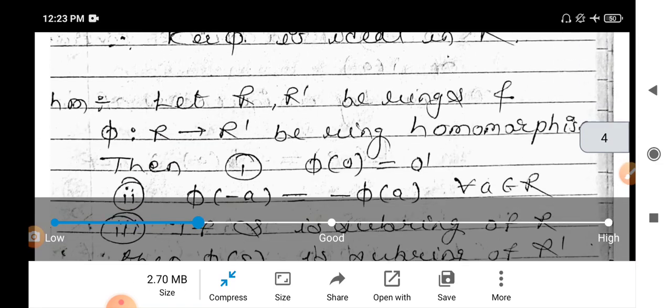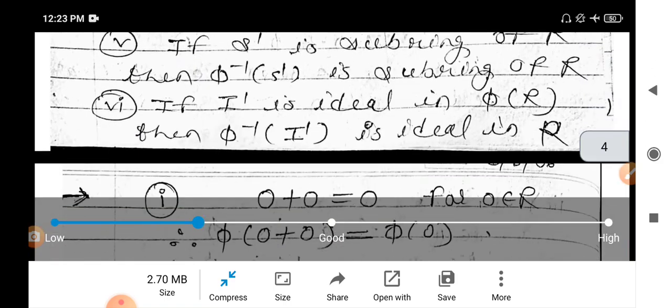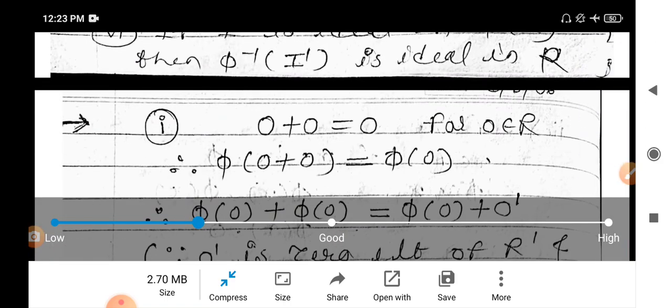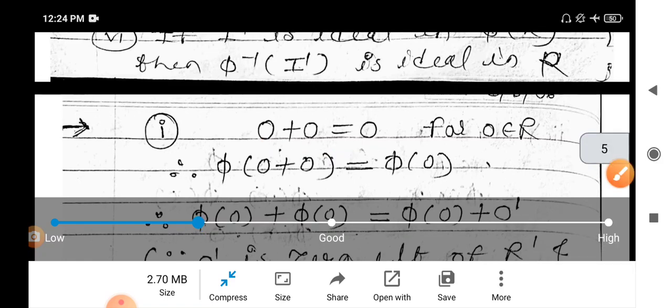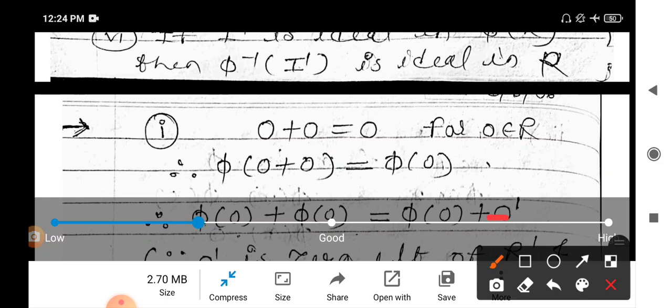Now first we have to prove that the 0 maps to 0 in R dash. Now we know that by the properties of ring, 0 plus 0 is 0. Then applying phi on both sides, phi of 0 plus 0 is equal to phi of 0. Now phi is homomorphism, so it becomes phi of 0 plus phi of 0. Now 0 dash is additive identity in R dash.